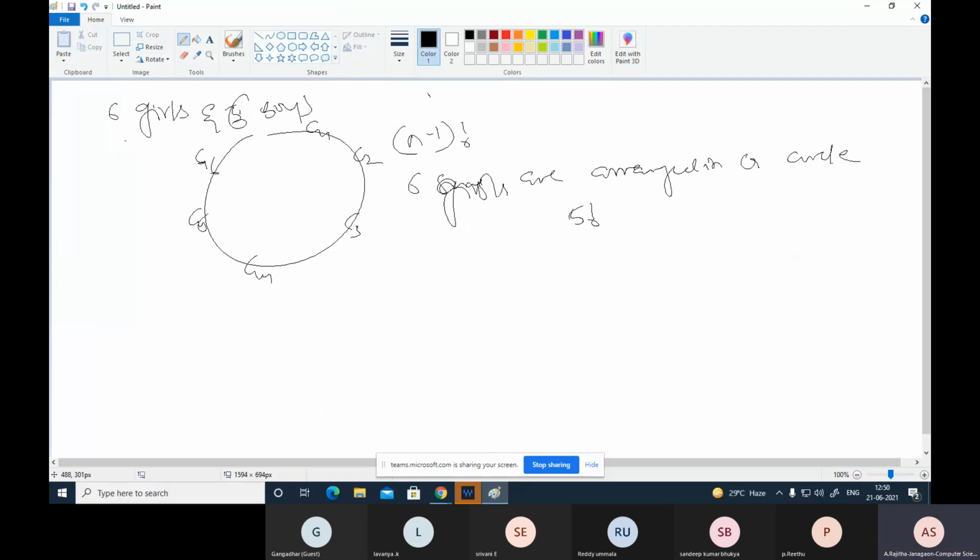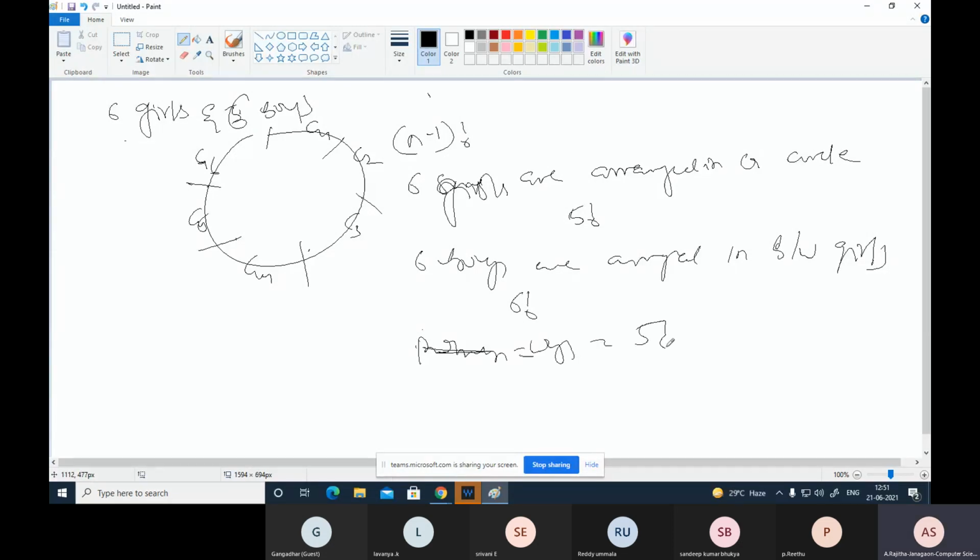Now the 6 boys are arranged in 6 places. Okay, 6 boys can be arranged in 6 places in between the girls. So here one, here one, here one, here one, here one, here one. So again this is 6, 1, 2, 3, 4, 5, 6. So 6 boys are arranged in between girls because no 2 boys sit together. So that's why 6 factorial. So the total number of ways equals 5 factorial into 6 factorial. So this is the answer.